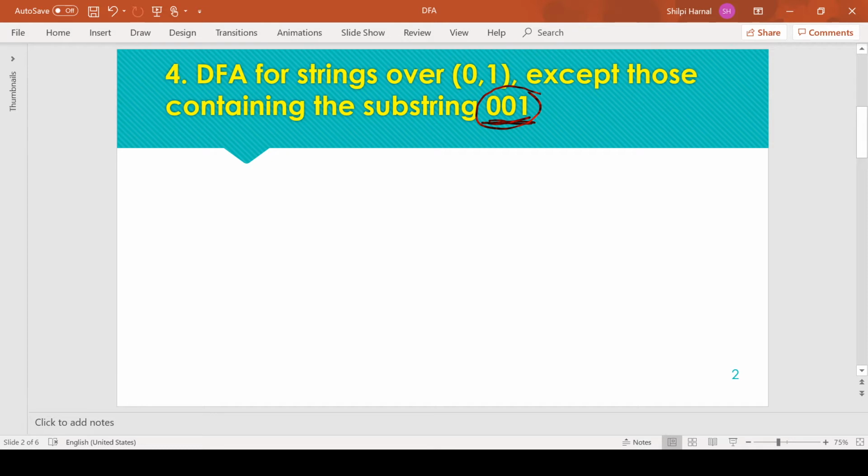Starting with the question, as all other patterns are acceptable, Q0 will be the initial state as well as the final state.